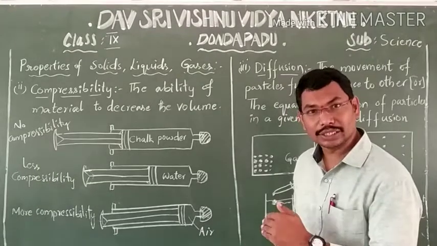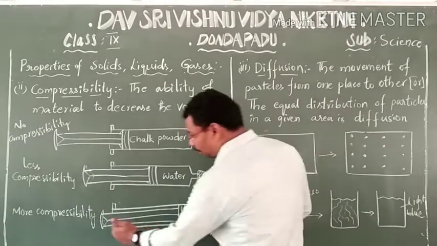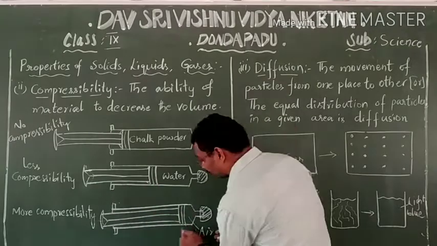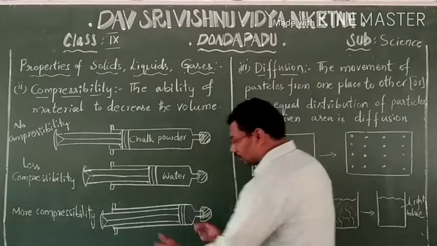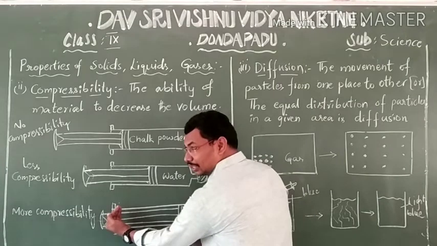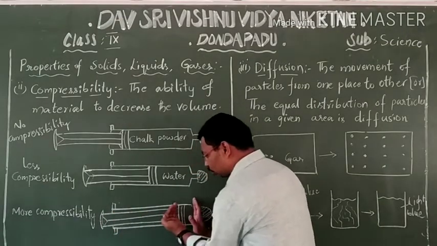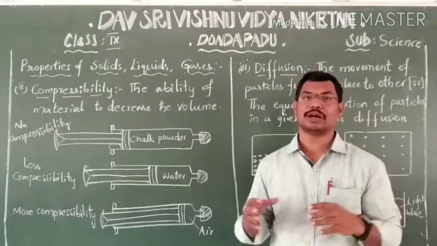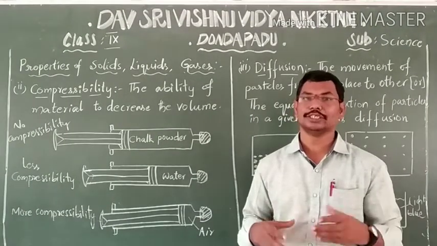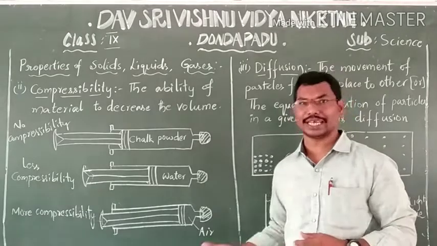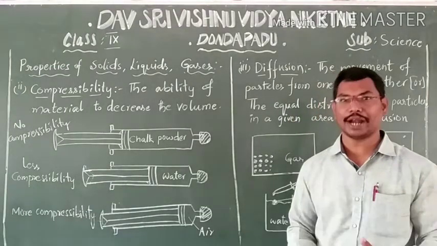Even though there is air inside, when we compress this, we are able to press the plunger up to this level. So first the volume of the air is this much. When we apply external pressure, it is reduced to this much. This means the compressibility of gases is more, that is, gaseous particles have the compressibility property.